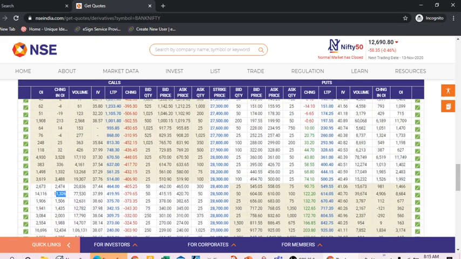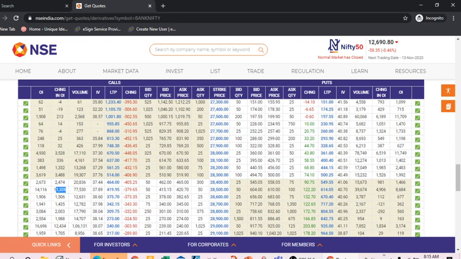And we go to the total open interest point of view. If we see, 14,000 and in this 8,000. So this is 11,000. The 28,000 put option has 11,000, and the 27,500 put option again 11,000.